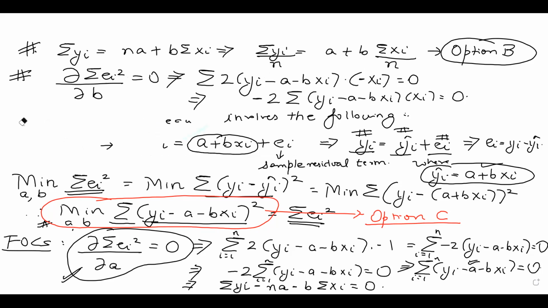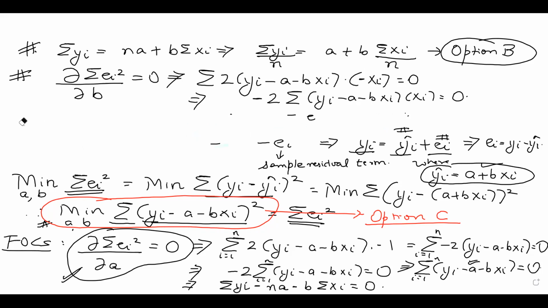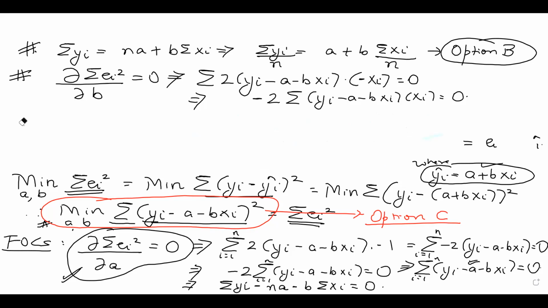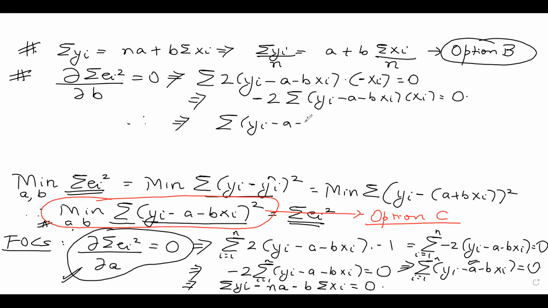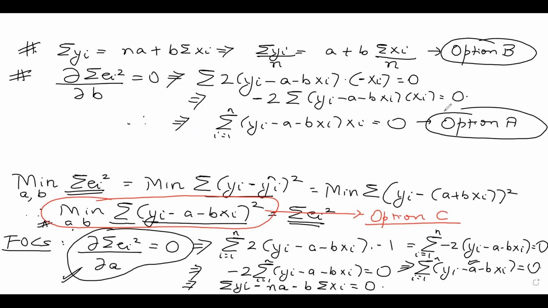Again, I can take minus 2 to the right hand side. So this implies summation (yi minus a minus b xi) into xi is equal to 0. I can even leave it here. In the question paper, this is nothing but option A.